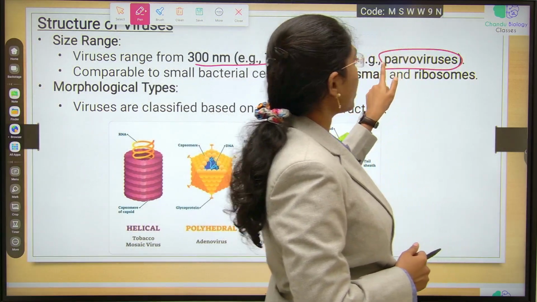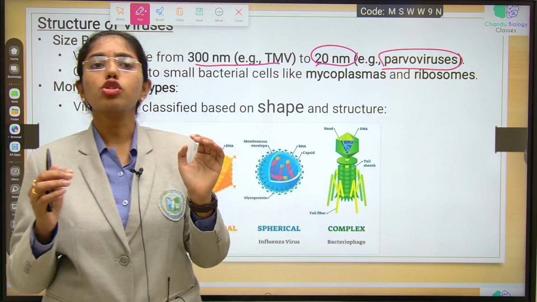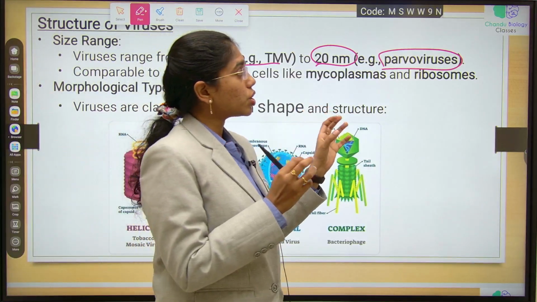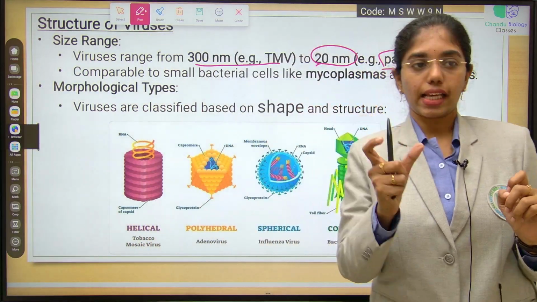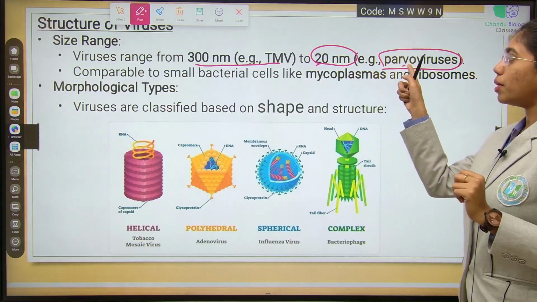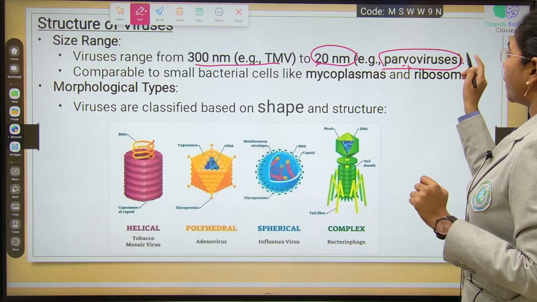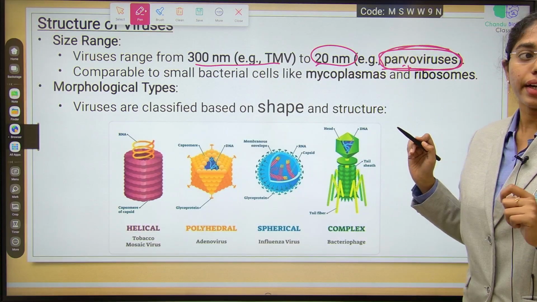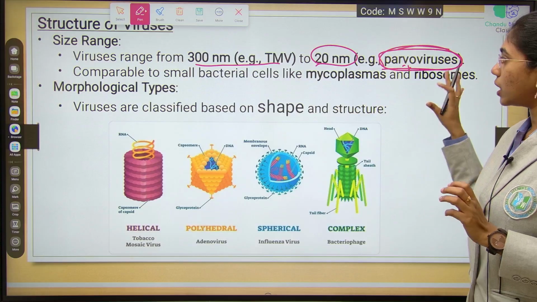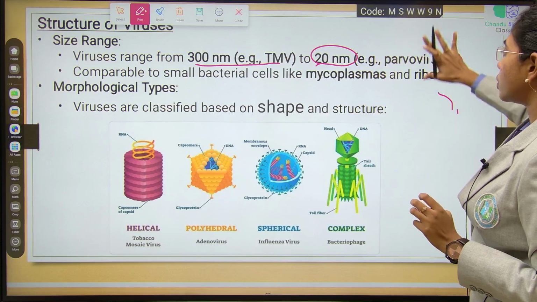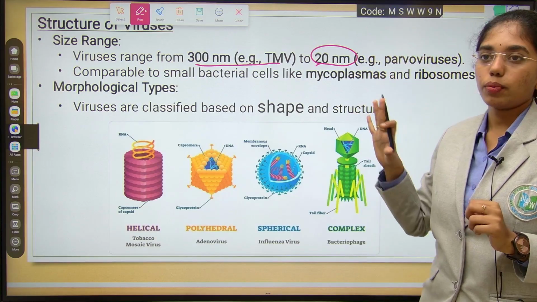What are parvoviruses? These viruses belong to a family which has smaller size and has single stranded DNA as the genetic material. These are parvoviruses whose size is very small in the complete viral range.